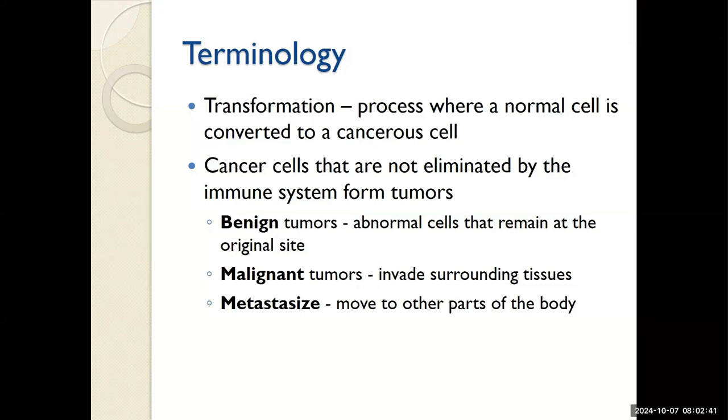Benign tumors get their name for being kind. These are abnormal cells that remain in the original site, easy to excise. Malignant tumors are the unkind one.